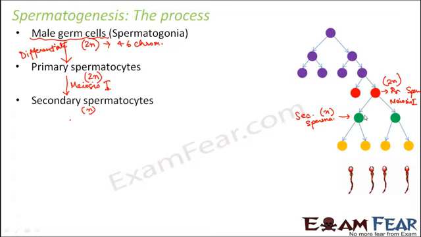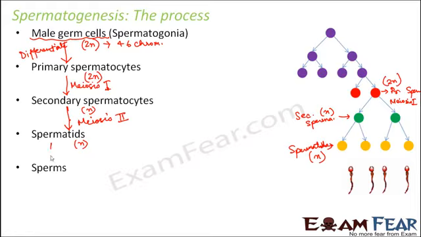Now what happens to these secondary spermatocytes? They further undergo the second half of meiosis, that is they undergo meiosis 2, and they produce a total of 4 spermatids, and these spermatids are also haploid. So a total of 4 spermatids are produced. So these are what? These are spermatids. And then these spermatids are transformed into sperms, and sperms are what? Sperms are the male gametes, right?